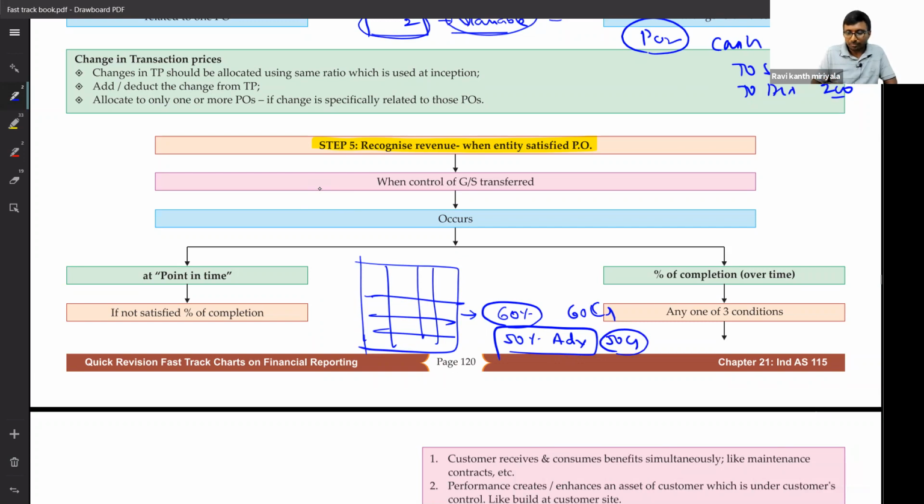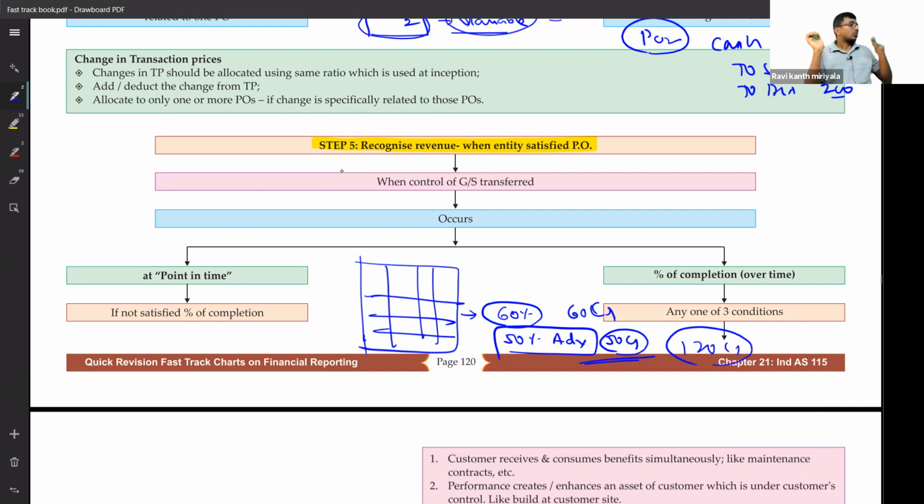Can you try to say to what extent I should recognize revenue? I repeat, 60% of building construction is over. If I complete 100%, I will get, let us say, 120 crore rupees. But so far, advance collected from the customers is only 50%.